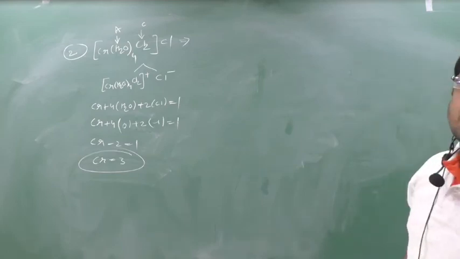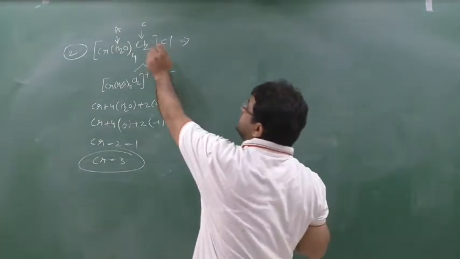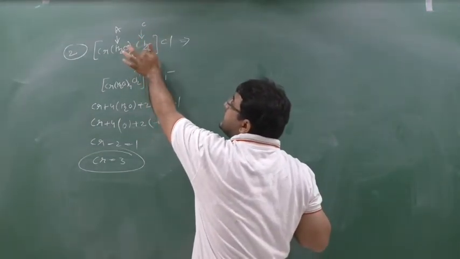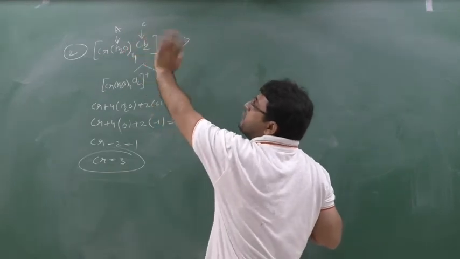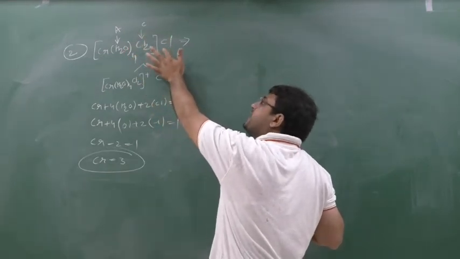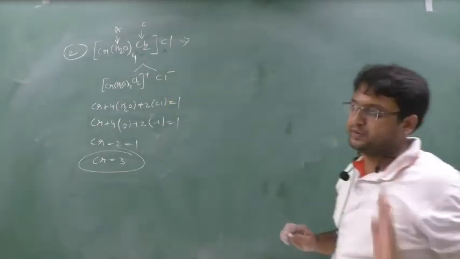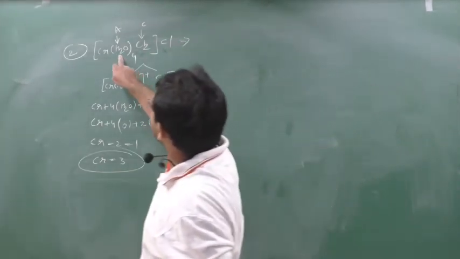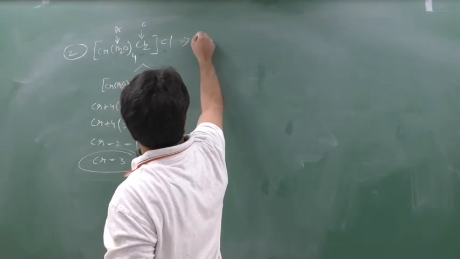Chlorido, bromido, iodido should be given only when they are in the complex. If they are outside the complex, they should be given the name as it is. Now see, this chlorine will get the name chlorido, but this Cl will not get chlorido because it is outside, so it will get only chloride. Remember in this way, okay? So first, who will win? Water will come first. So how many aqua are there? There are tetra,